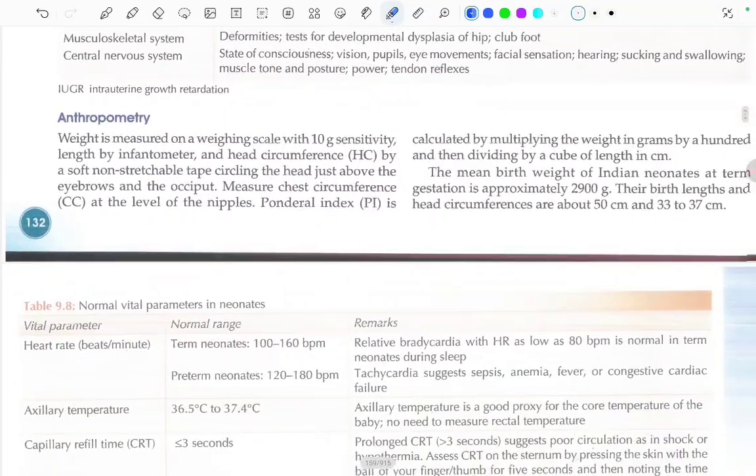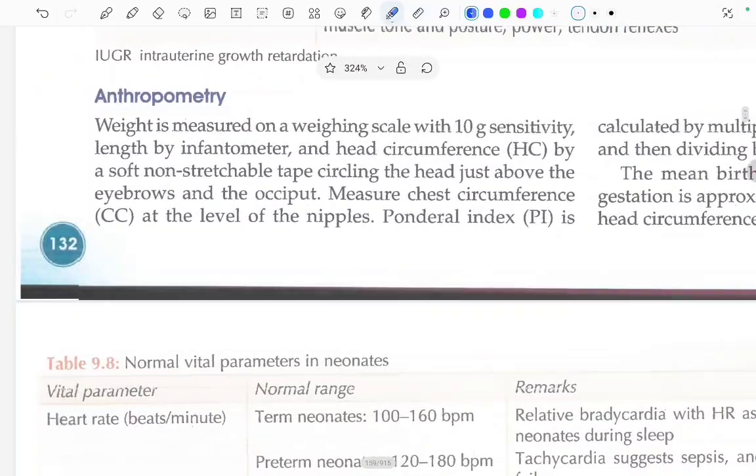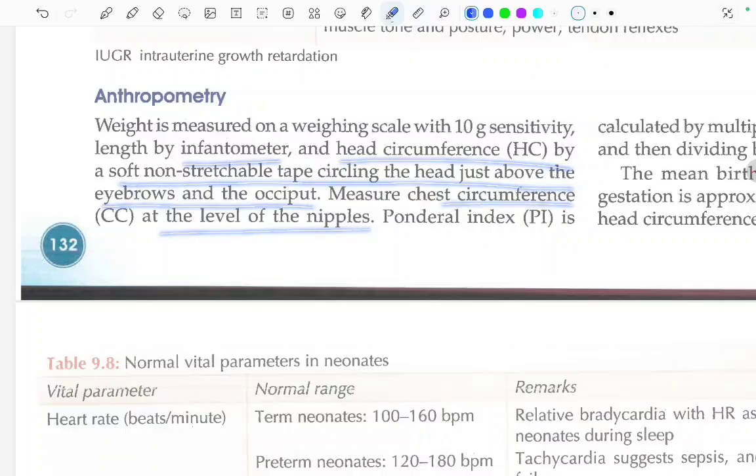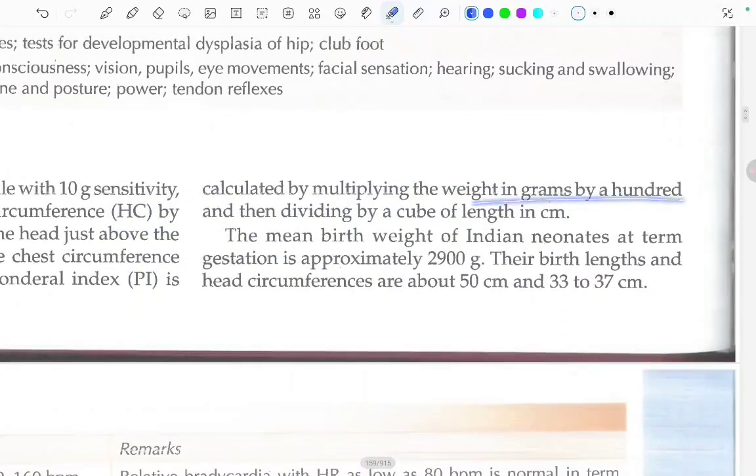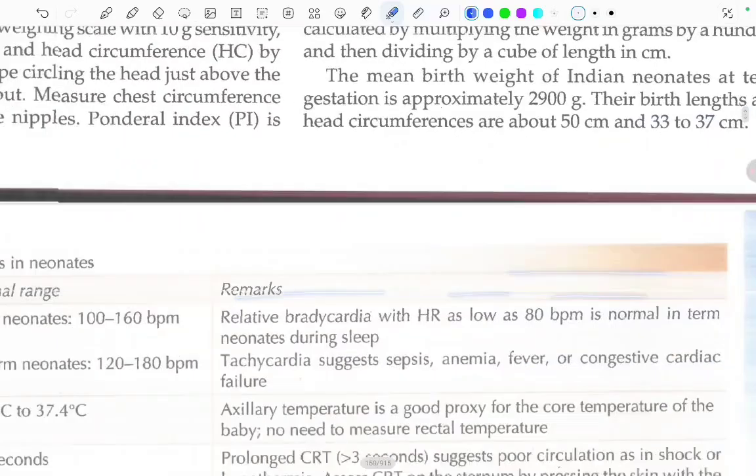In the anthropometry, weight is measured on the weighing scale with a 10 gram sensitivity. We have already read this in the previous video. Length by the infantometer, and head circumference by a soft non-stretchable tape circling the head just above the eyebrows and the occiput. Measure the chest circumference at the level of the nipples. Ponderal index is calculated by multiplying the weight in grams by 100 and then dividing by the cube of length in centimeters. The mean birth weight of the Indian neonate at term gestation is approximately 2.9 kgs. The birth length and the head circumference are about 50 centimeters and 33 to 37 centimeters.